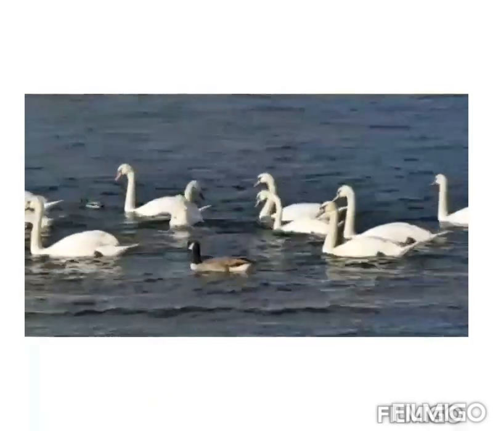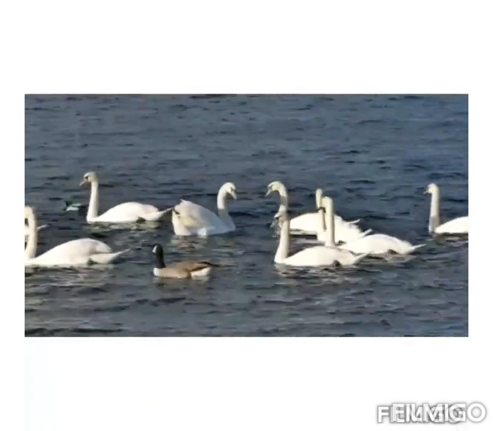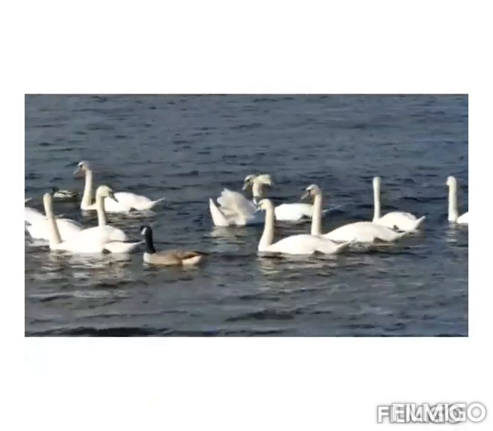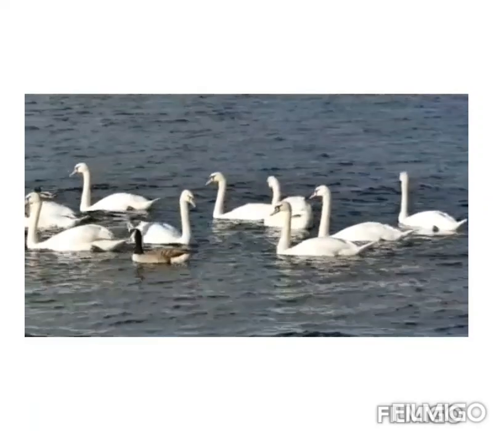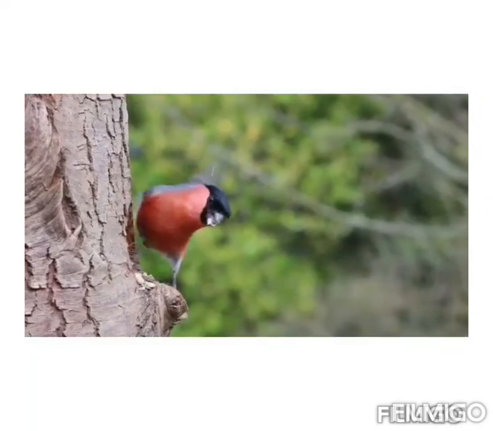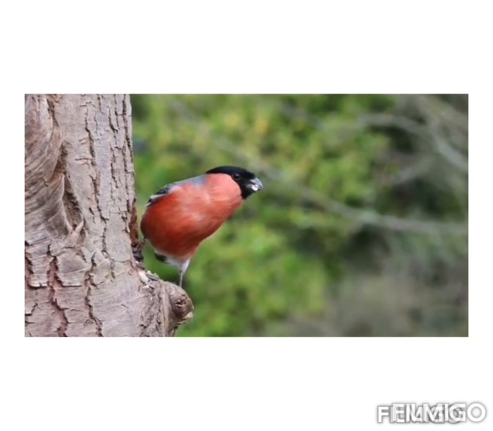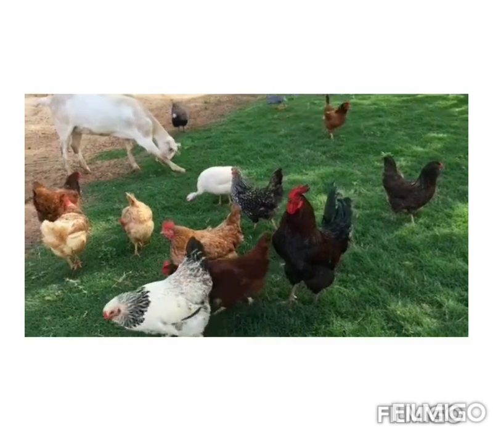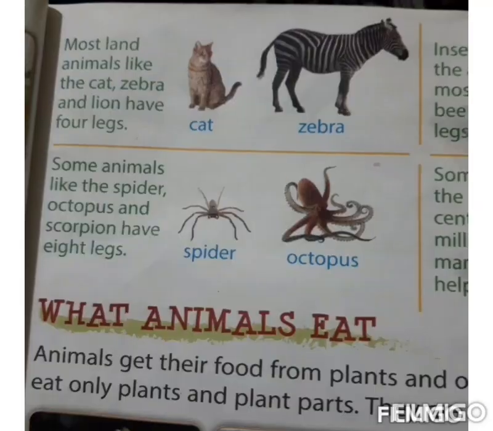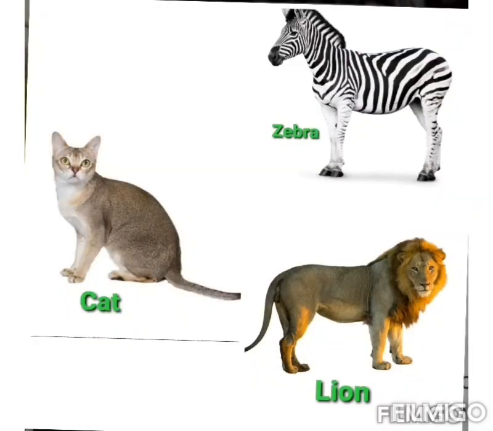Birds have two legs that help them to swim in the water, perch on trees, or walk and run on the ground. Most land animals like the cat, zebra, and lion have 4 legs.